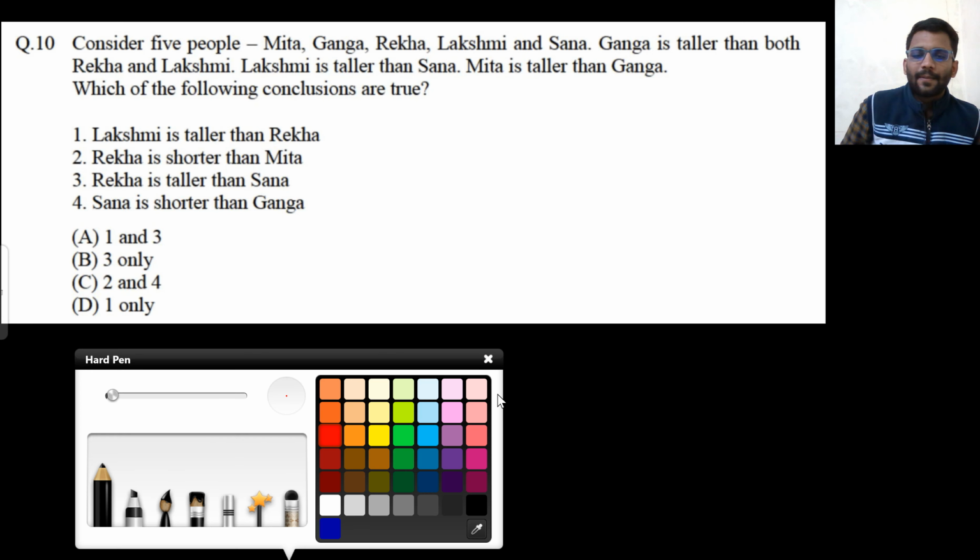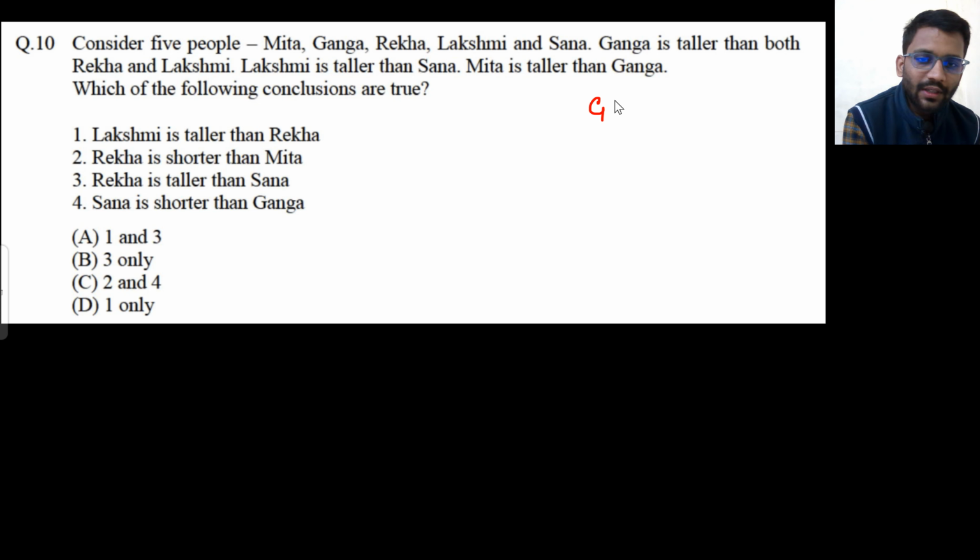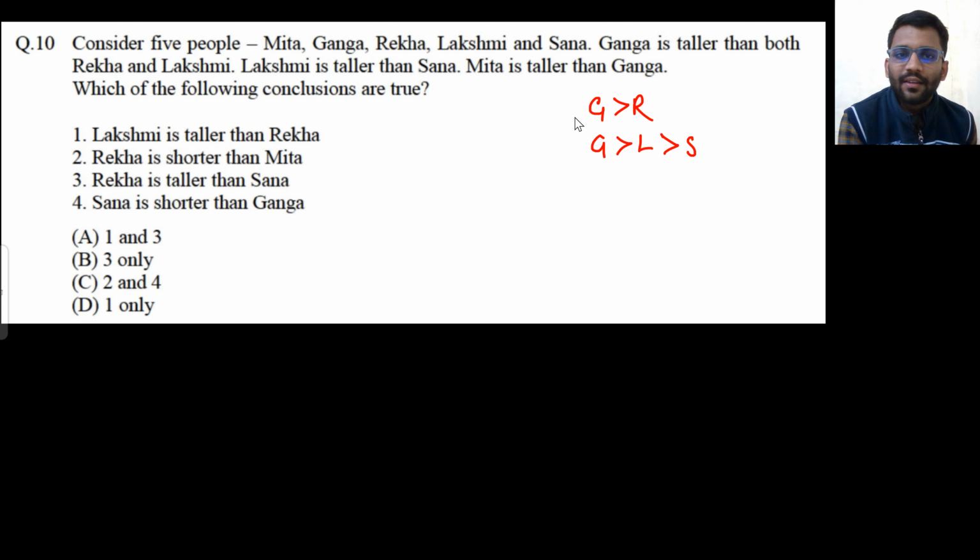So 5 people are there: Meeta, Ganga, Rekha, Lakshmi, Sana. Ganga is taller than both Rekha and Lakshmi. So Ganga is taller than Rekha, and Ganga is taller than Lakshmi. Lakshmi is taller than Sana. So in one line I can write it. Meeta is taller than Ganga. So this is the scene, but you don't know the ranking of Rekha. Where would Rekha come? That ranking is not there. She can come here as well, or here, or here. Nothing is mentioned about Rekha.